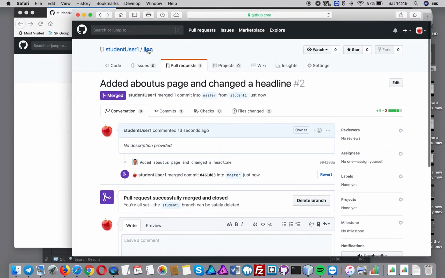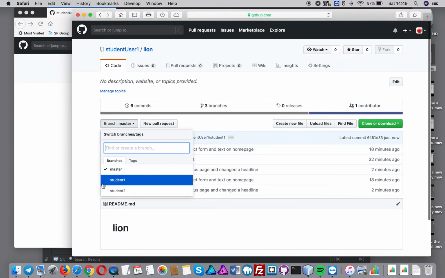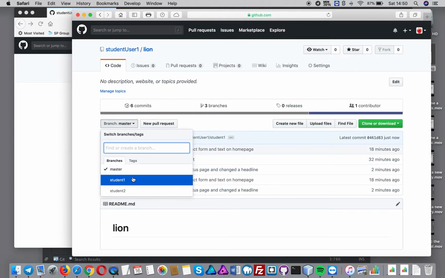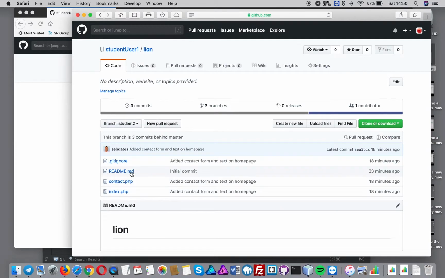And now if I go up, I can see Lion, I can see master, I can see student 1, student 2. I've got an About Us page in the master because I've merged it in, and that would be the same as student 1. He's got an About Us, but student 2 probably doesn't have it. That's right. So what student 2 would have to do is pull down the master, which has been merged, and then they could use that in their copy, essentially. So we're all working off the master, but we're all pushing and pulling our own branches within this.